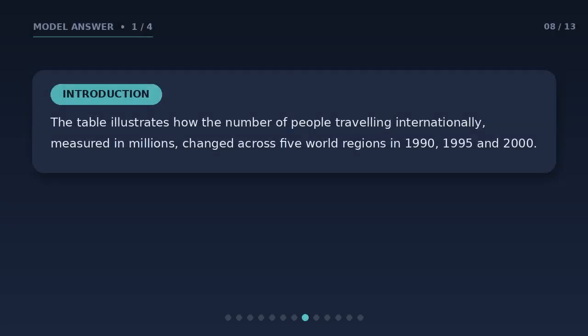Here is the introduction. The table illustrates how the number of people traveling internationally, measured in millions, changed across 5 world regions in 1990, 1995 and 2000.